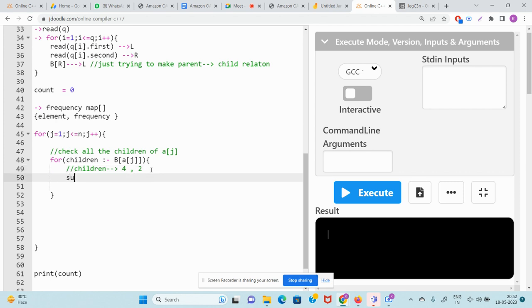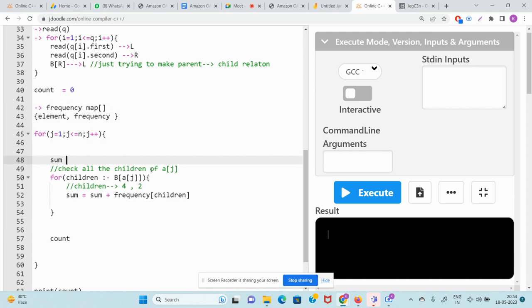And the sum will be what? Number of pairs will be sum equal to sum plus frequency of children. Job is done. And obviously, once this is done, you add the sum to the count. So sum is equal to 0 at the top. So here I keep the sum as 0. Then I just write count equal to count plus sum. And our job is done.